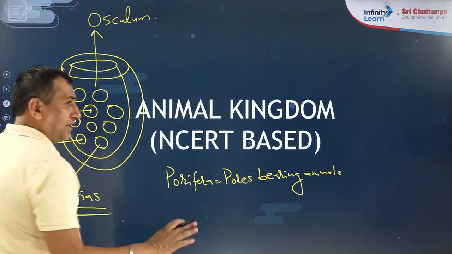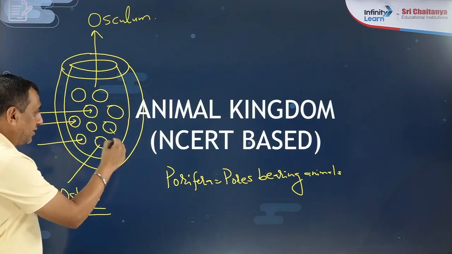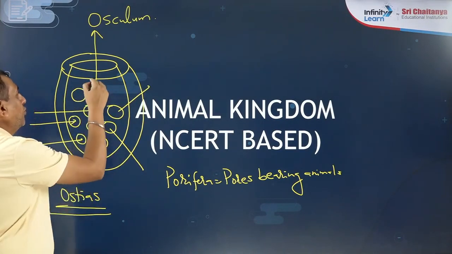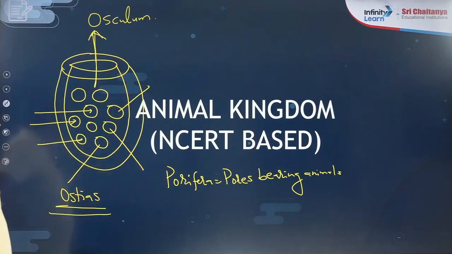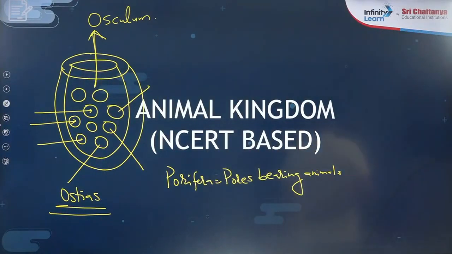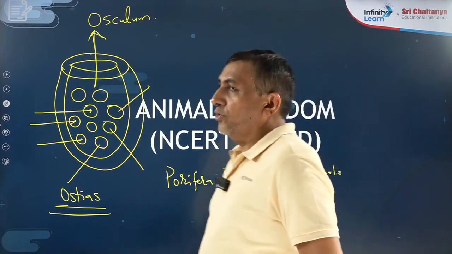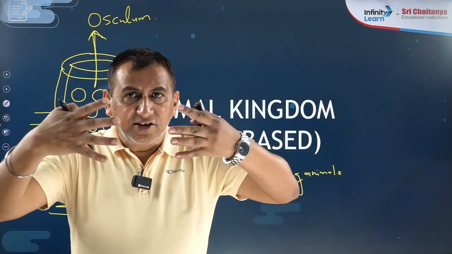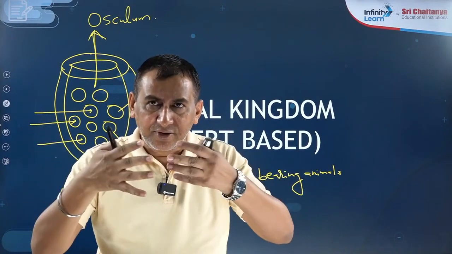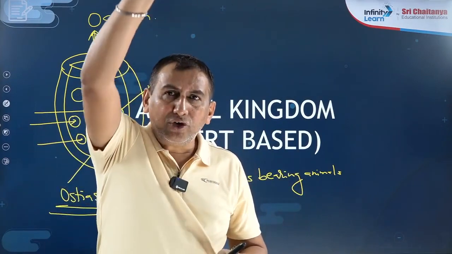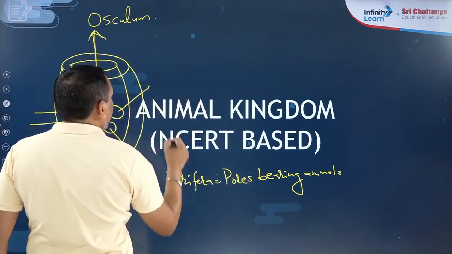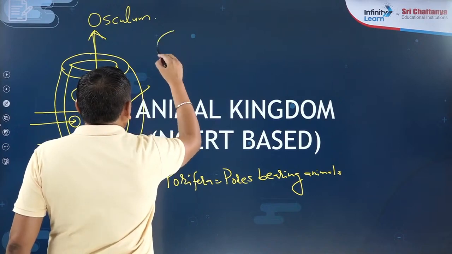So small pores, please draw the rough diagram. Small pores present on the body surface are known as the ostia, and the big pore present at the anterior side of the body is known as the osculum. So this is the one point you have to remember: Porifera are the pores bearing animals. Water enters through the ostia, and again through the osculum the water goes out.